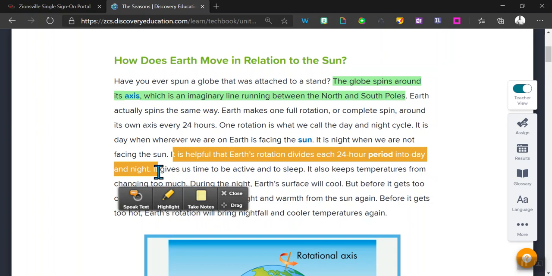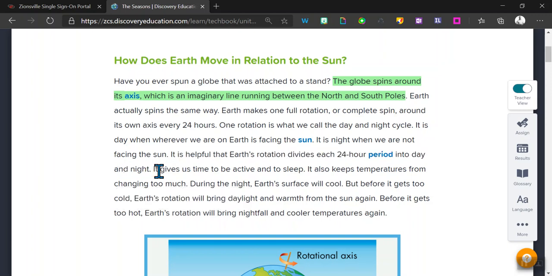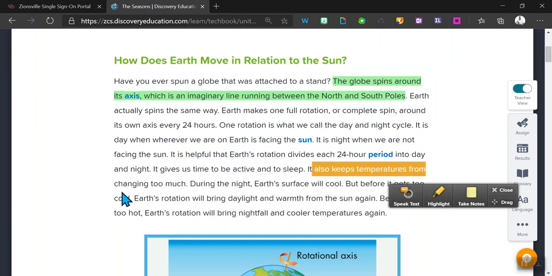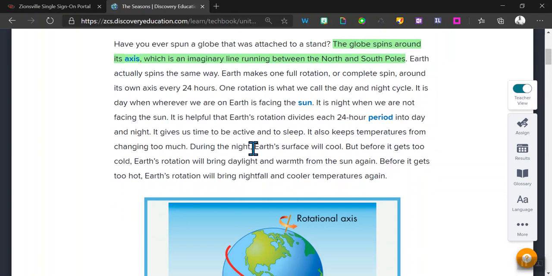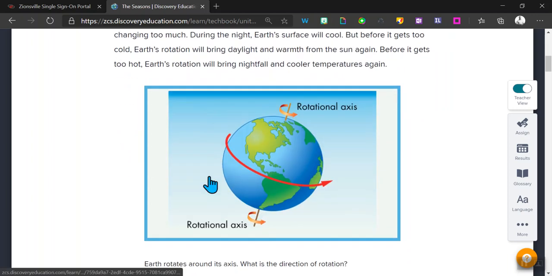And we talked about this before when we were reading in on our star, the sun, and how the Earth kind of has this built-in air conditioner. And so it gives us time to be active and sleep, but also it keeps temperatures from changing too much. During the night, Earth's surface will cool because the sun isn't shining on it to continue to heat it up. But before it gets too cold, Earth's rotation will bring daylight and warmth from the sun again. Before it gets too hot, well, it continues rotating and brings nightfall and cooler temperatures again. So we rotate on this axis.